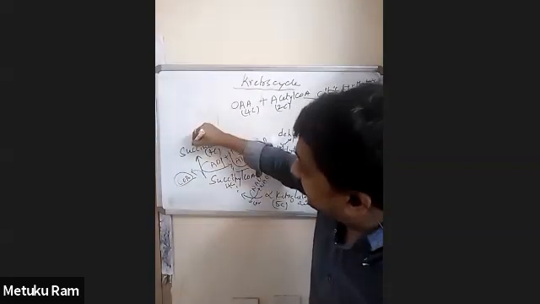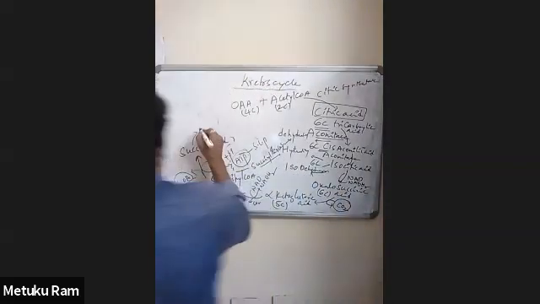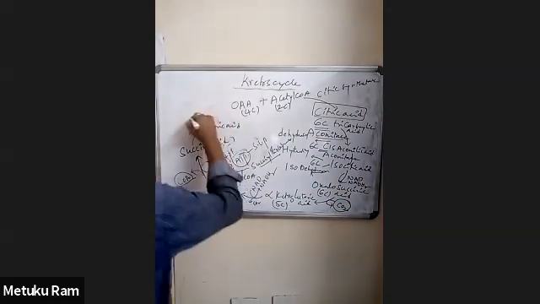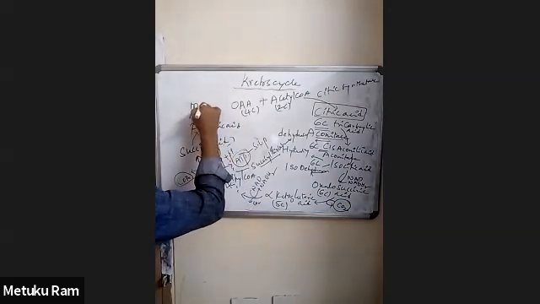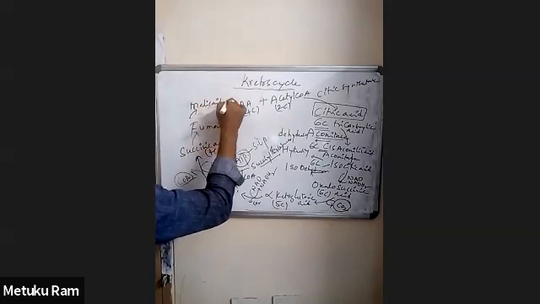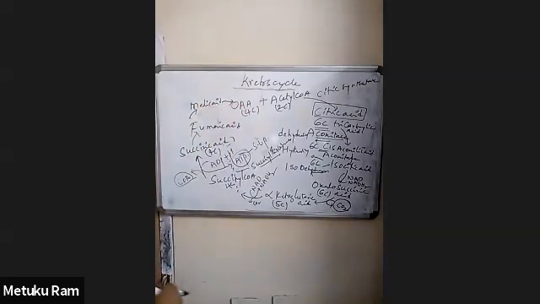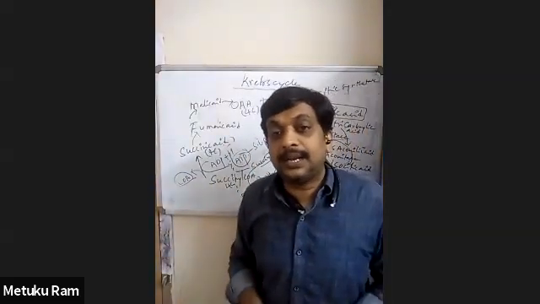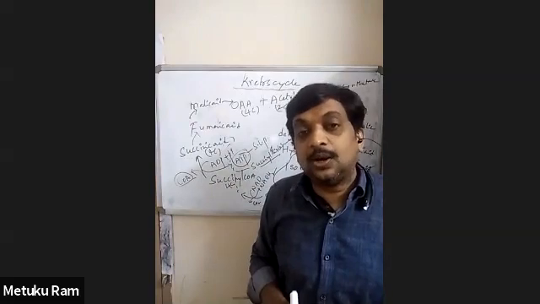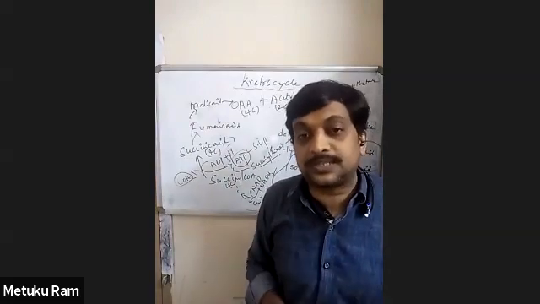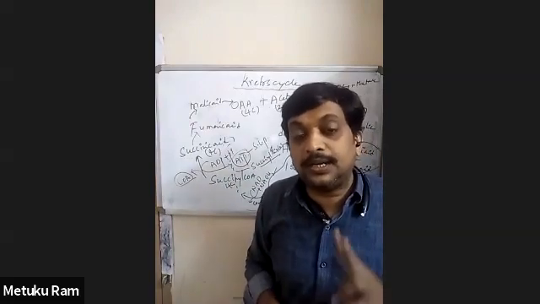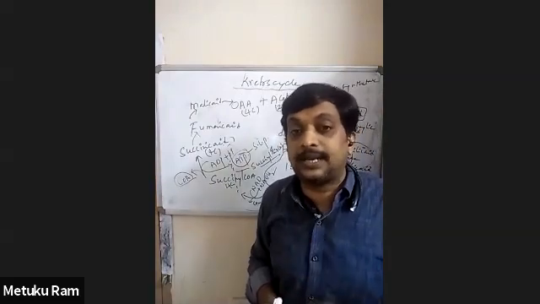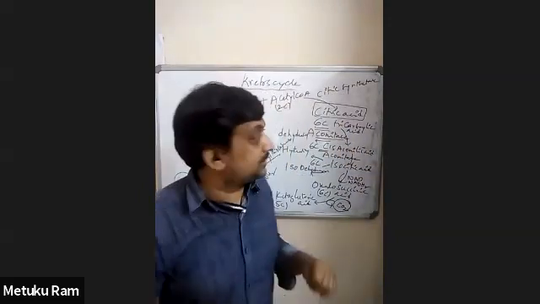Now this succinic acid is later converted into fumaric acid, then into malic acid, and finally into oxaloacetic acid. Succinic acid, fumaric acid, malic acid and oxaloacetic acid are intermediate compounds of the Krebs cycle, which are 4-carbon dicarboxylic acids.